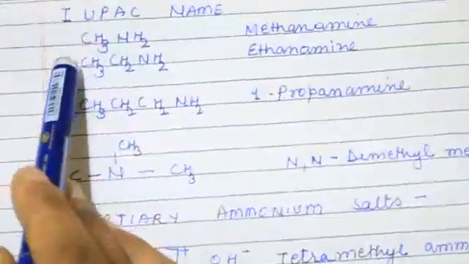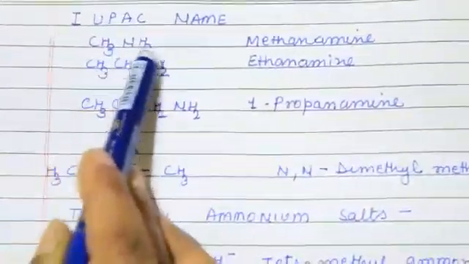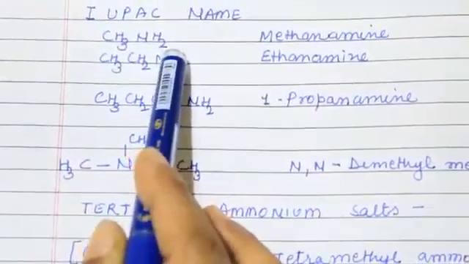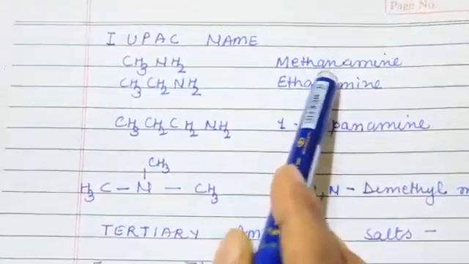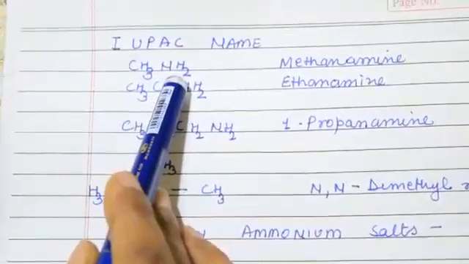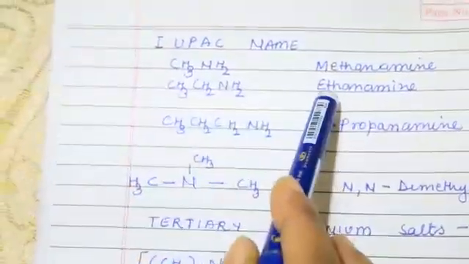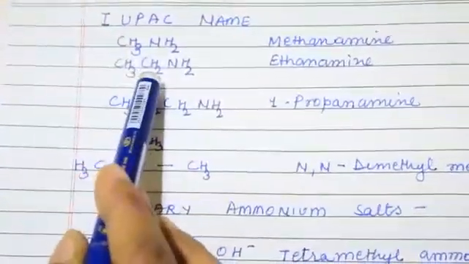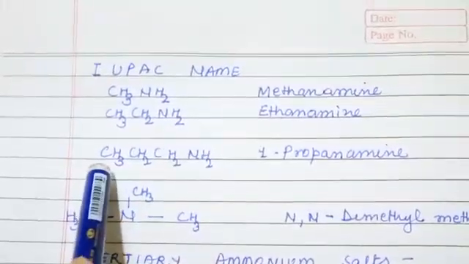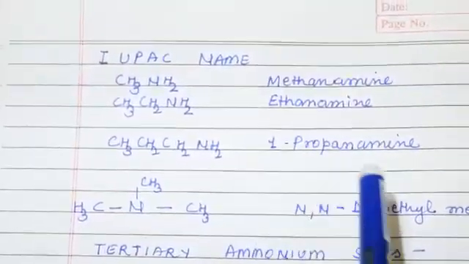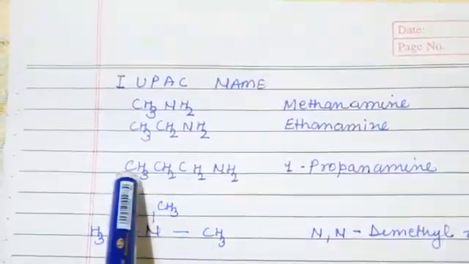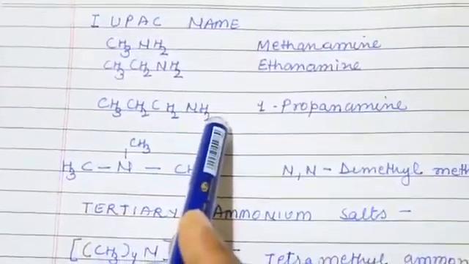Now come to IUPAC name. If we name this molecule, it is named as methane amine because methane is attached to the amine group. This is known as ethane amine because ethane is attached to the amine group. This is known as 1-propane or simply propane amine because propane is attached to the amine group.